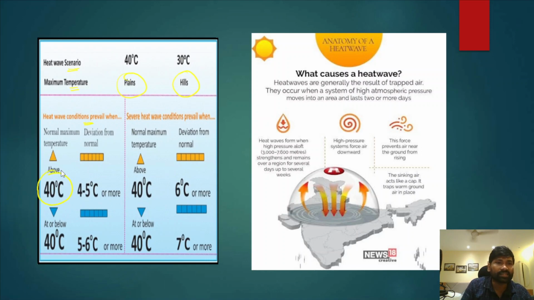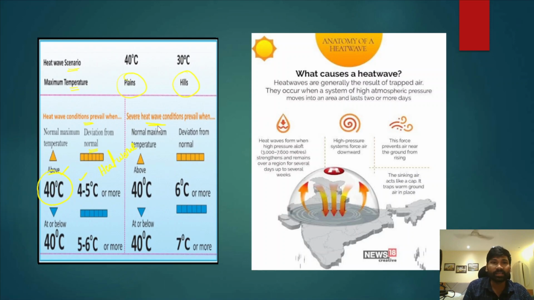This is considered as the normal maximum temperature, and when temperatures are around 4 to 5 degrees Celsius or more above normal, it is considered a deviation from normal, and there will be heat wave like conditions. After that, severe heat wave conditions also prevail.